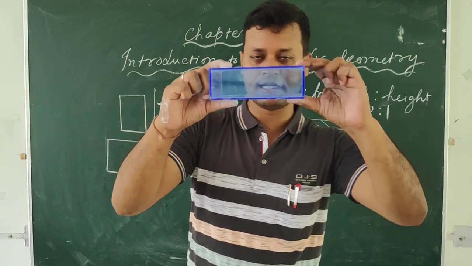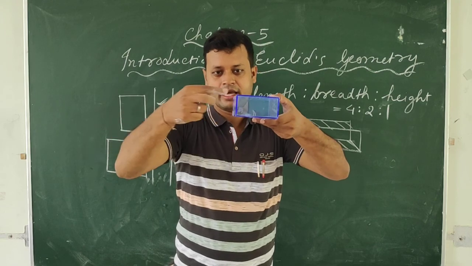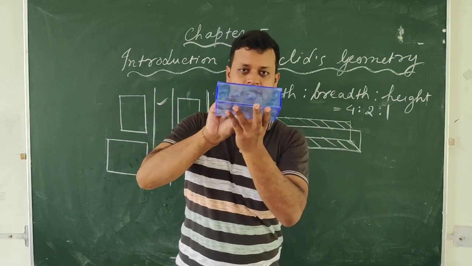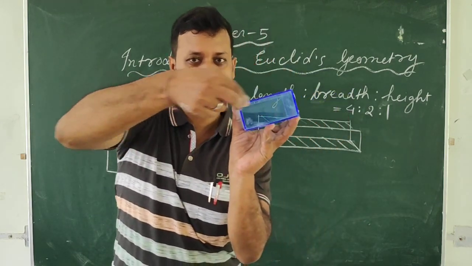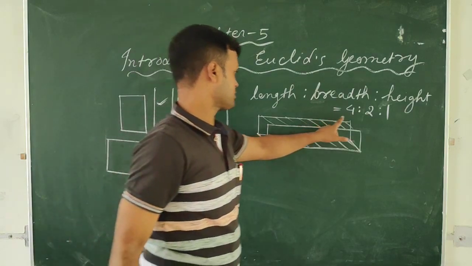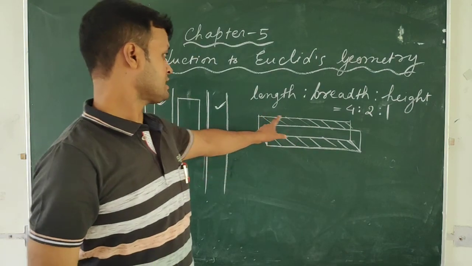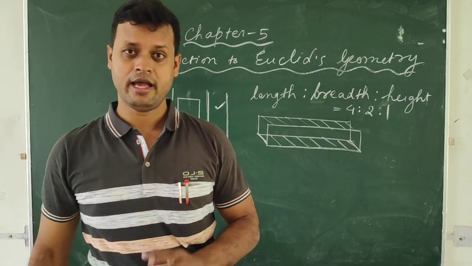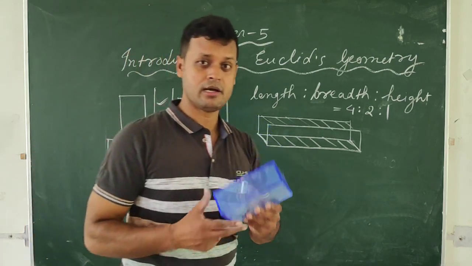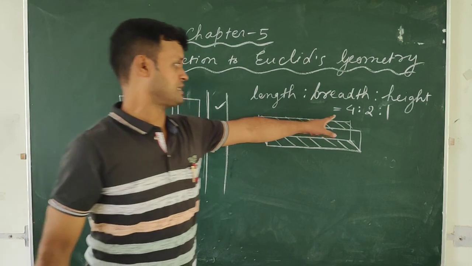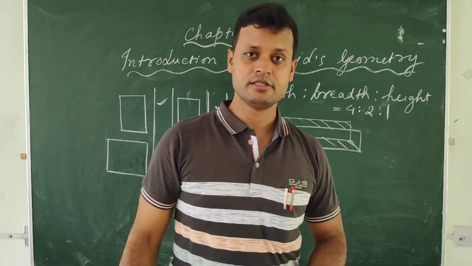This is the brick, students. This is the length, this is the breadth, and this is the height, isn't it? This is just like a brick. So length is to breadth is to height was always 4:2:1. Such accurate measurements were done, and it was maintained in every brick that was prepared in this civilization. You will find this measurement accurately. That was a wonderful achievement, isn't it? Such wonderful use of geometry.